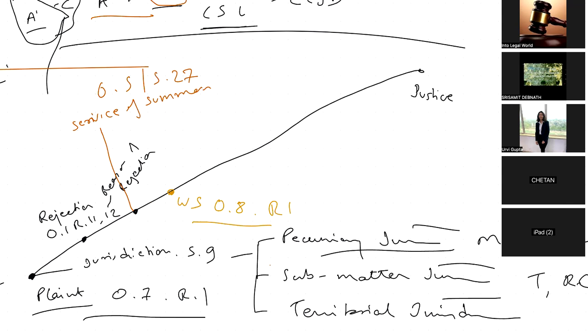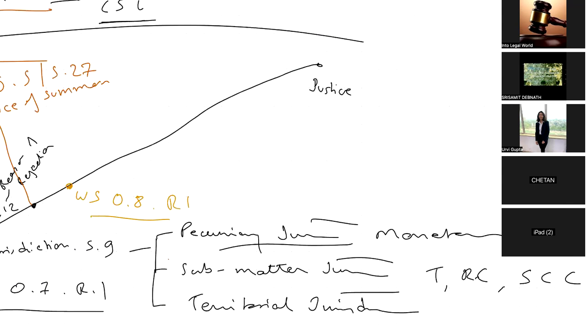So, what will be the time for filing the written statement? That would be 30 days from the date of service of summons. Now, let's say B has failed in filing a written statement within the first 30 days. The time will be extended to 90 days.